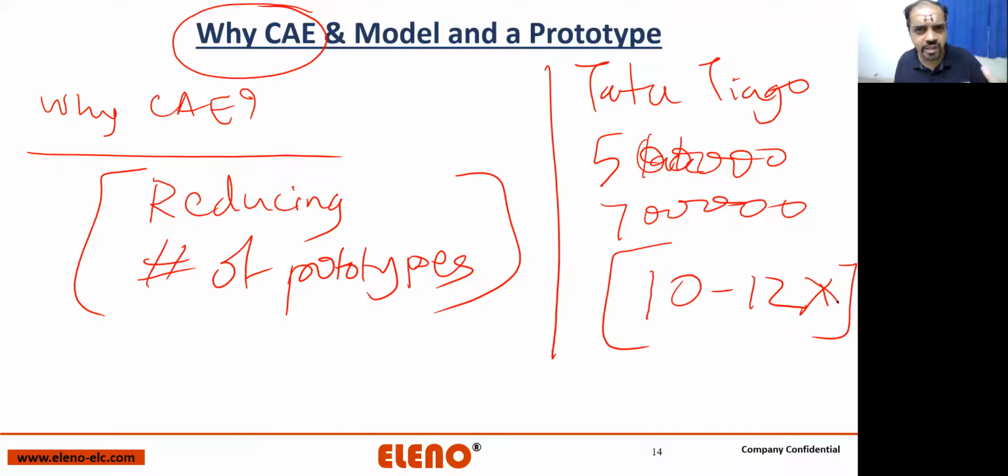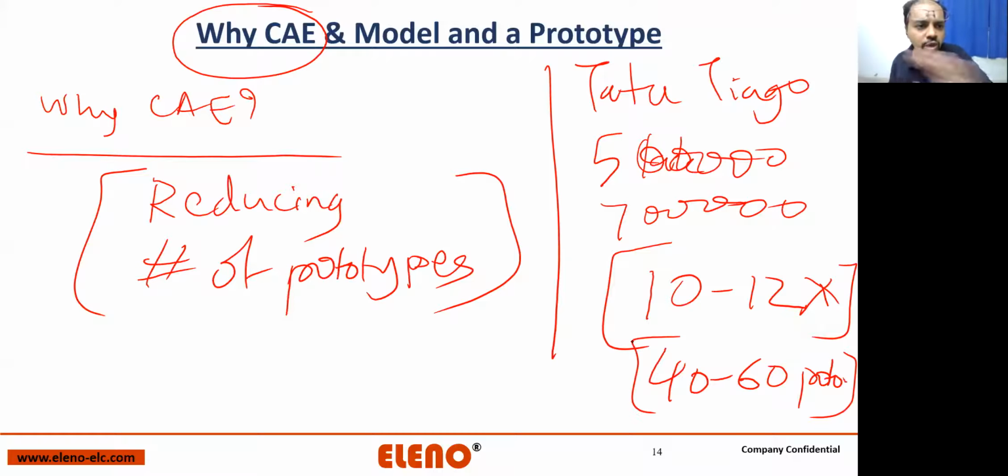The cost of a prototype is 10 to 12 times the cost of production, because you don't have mass production tools. You're just building it by a cut and weld process, and you need a lot of special purpose laser cutting and so on. Whereas you need at least 40 to 60 prototypes.